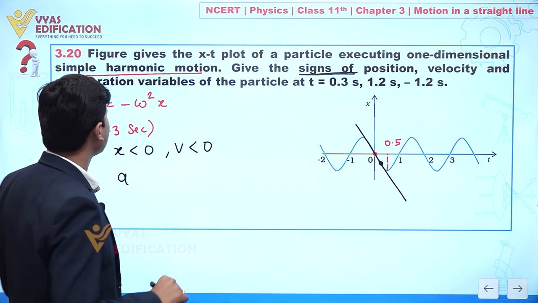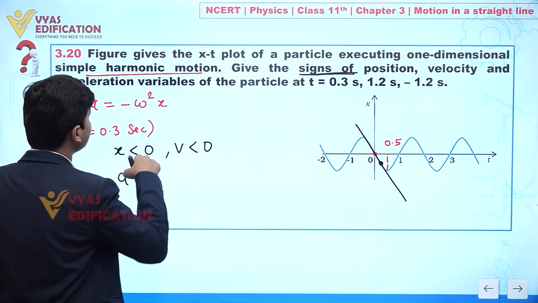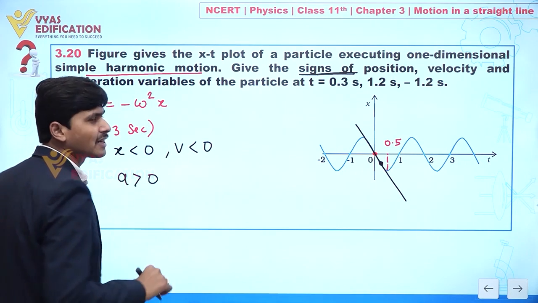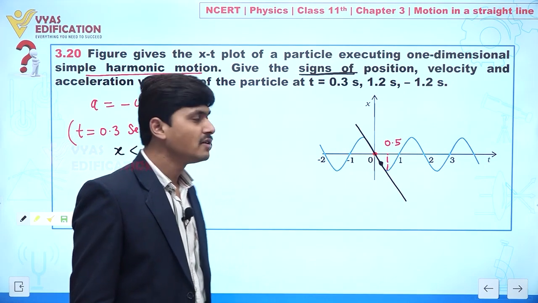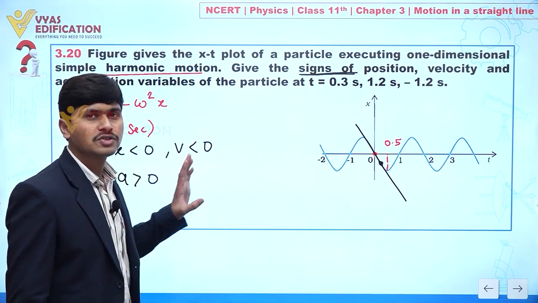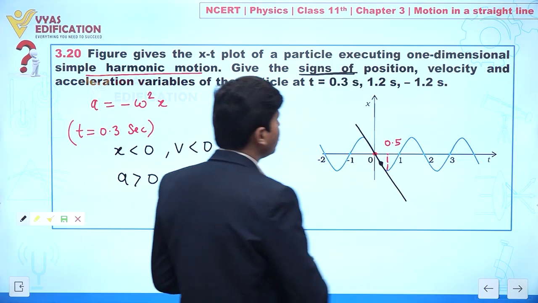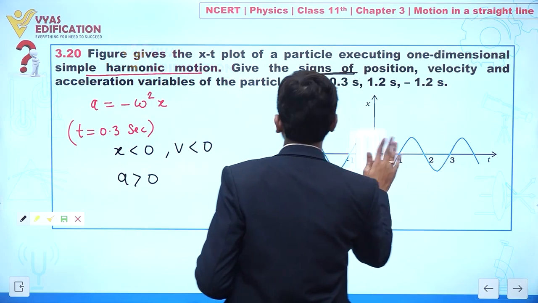Now when we have x less than 0, what about acceleration? When x is less than 0, the acceleration is greater than 0. So this is for the first situation. Now we are going to discuss the second situation.